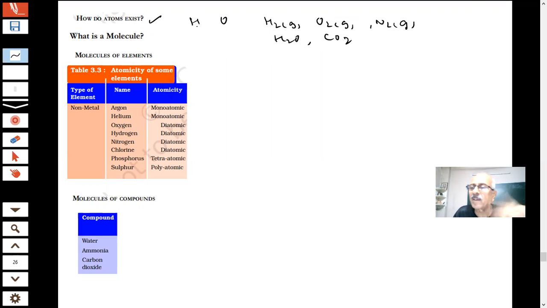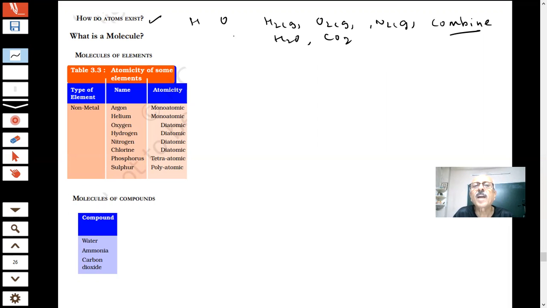Atoms combine. Why will the atoms combine? Because they are not stable. When they are not stable, they will combine. So in most cases you will see atoms existing when they are combined.